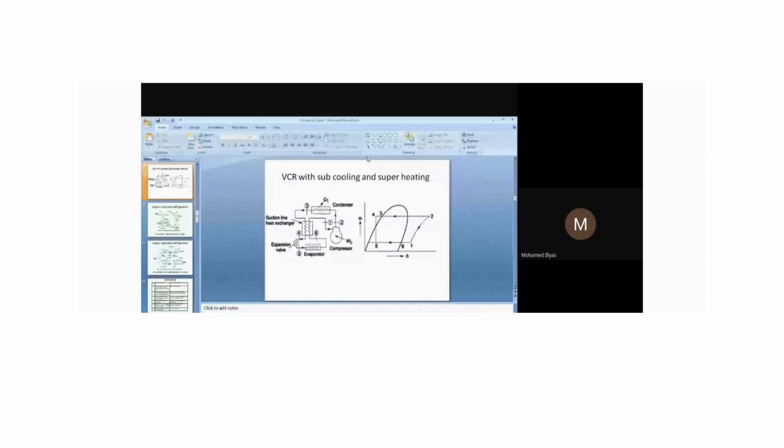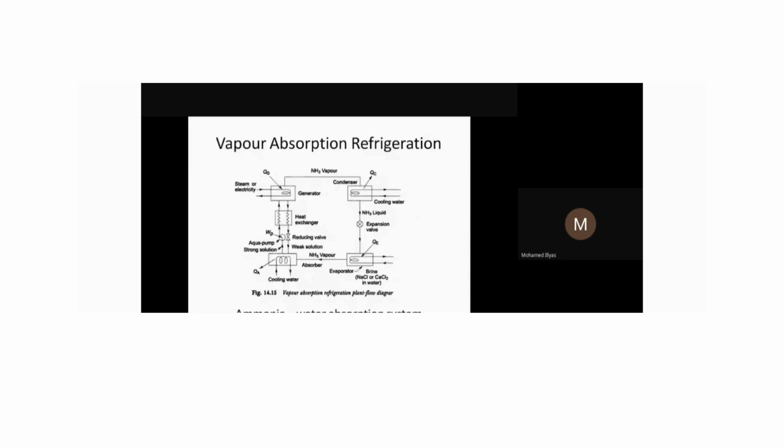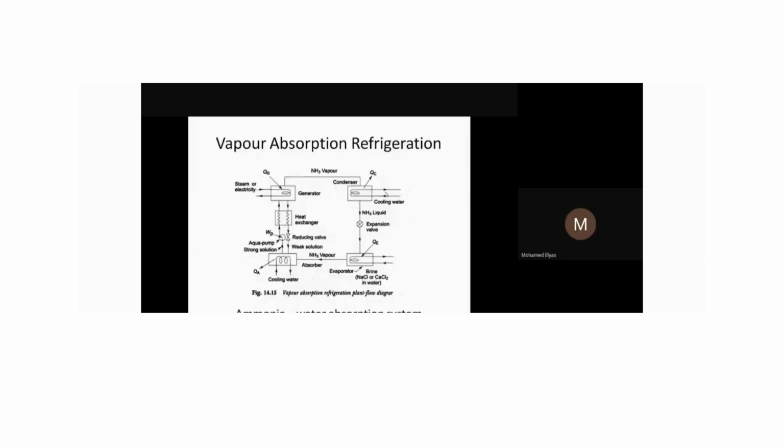Okay, so we'll go to one more thing. Next, coming to the vapor absorption system. The vapor absorption system is completely different from our vapor compression system. First point, it does not have a compressor. The vapor absorption system will not have any compressor in that entire system. Other things will be common.